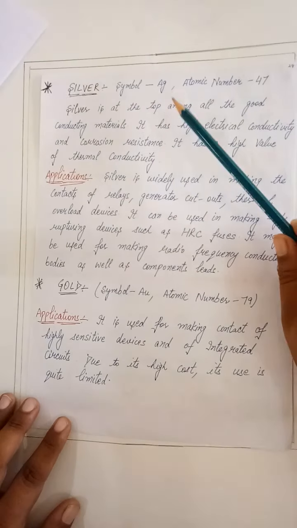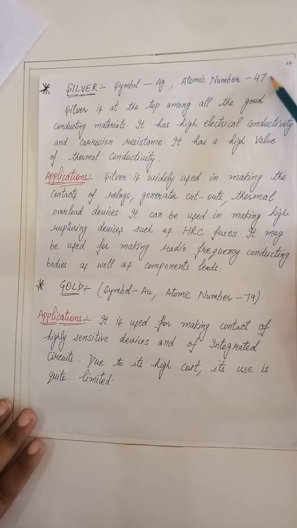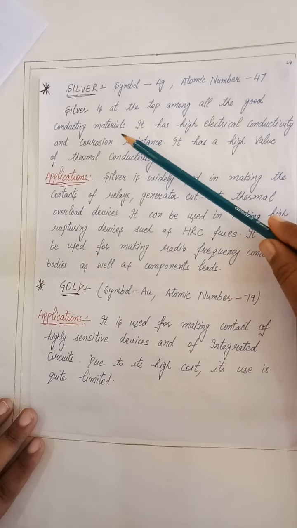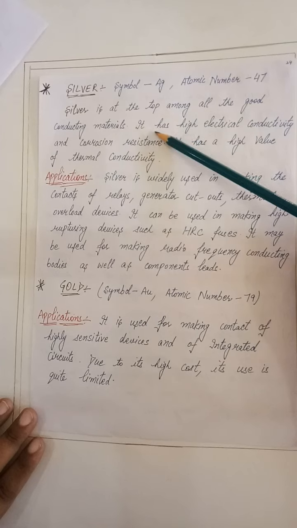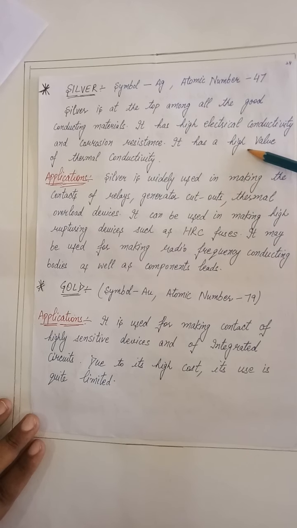Silver. Symbol of silver is Ag. Atomic number is 47. Silver is the top among all the good conductivity materials. It has higher electrical conductivity and corrosion resistance. It has a high value of thermal conductivity. Applications: silver is widely used in making the contact of relays, generator cutouts, thermals, overload devices.